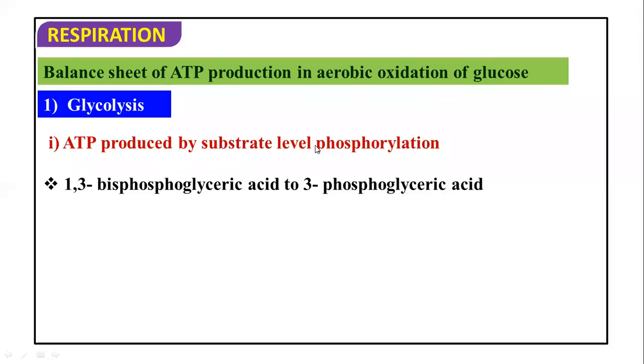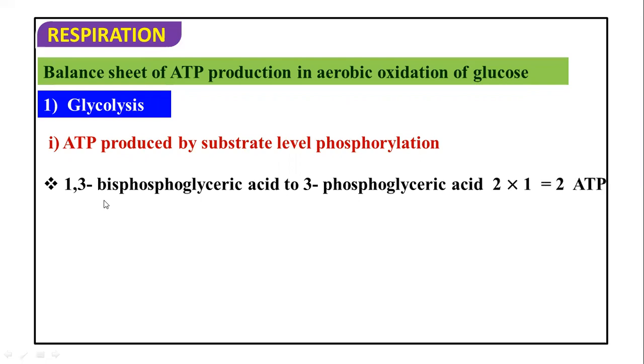So ATP produced by substrate level phosphorylation means when the phosphate gets released from the substrate and the phosphorylation of ADP occurs, that leads to the formation of ATP. When we talk about glycolysis, when 1,3-phosphoglyceric acid gets converted into 3-phosphoglyceric acid, the phosphate gets released from the first carbon and is used in the phosphorylation of ADP to synthesize ATP. So that is the ATP obtained through substrate level phosphorylation.